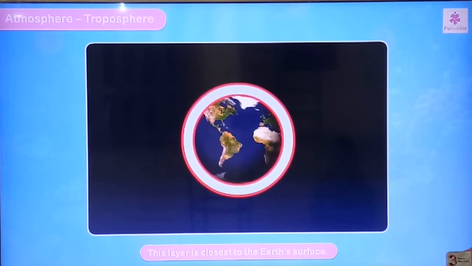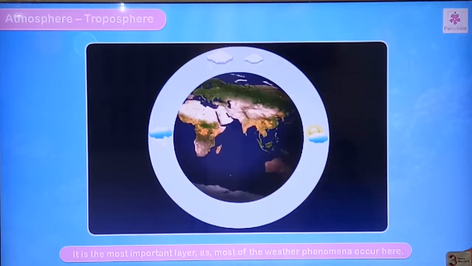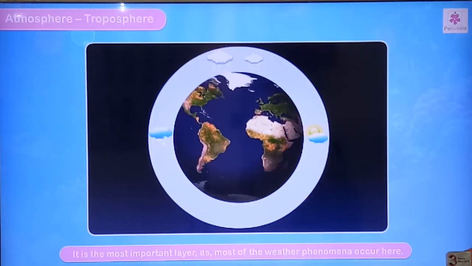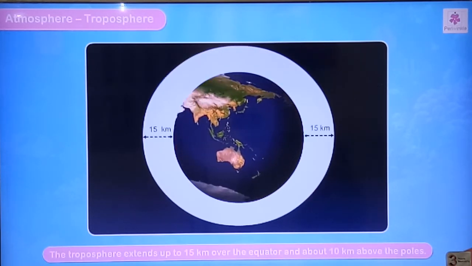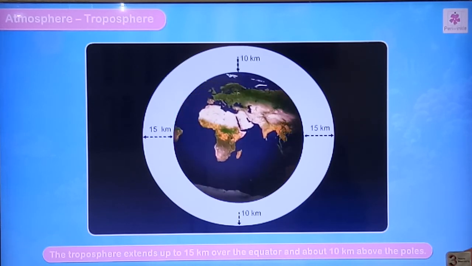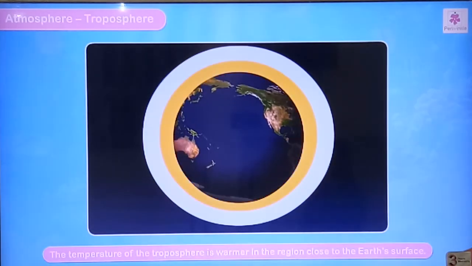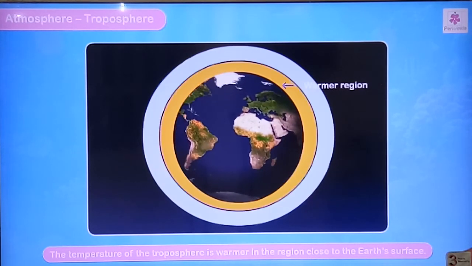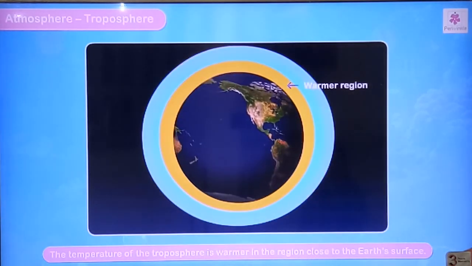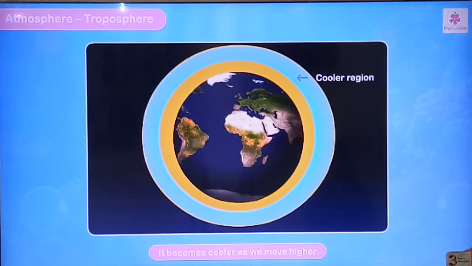The first one is the troposphere. This layer is closest to the earth's surface. It is the most important layer as most of the weather phenomena occur here, like cloud formation and rainfall. The troposphere extends up to 15 km over the equator and about 10 km above the poles. It is warmer close to the earth's surface and becomes cooler as we move higher.